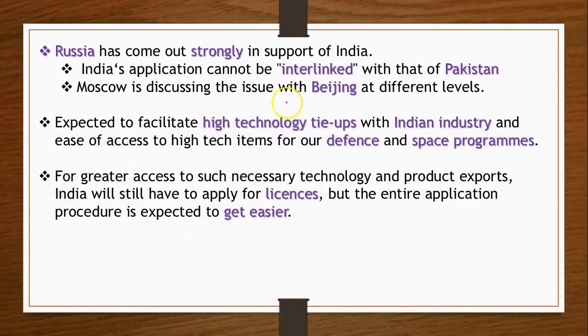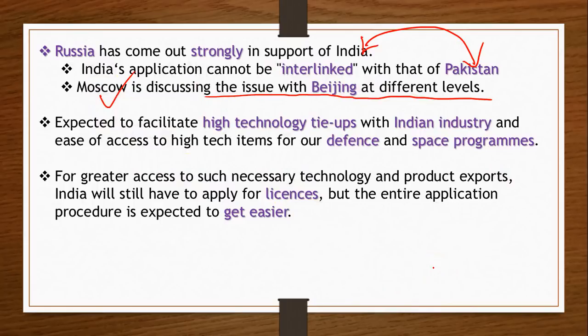Even Russia has strongly denied China's interlinking of our country with Pakistan. Russia has said that there is no way you can compare India with Pakistan, right? Both these countries are totally different from each other. Russia has supported us, and Moscow is discussing the issue of India's entry into NSG with Beijing at different levels, right? From foreign secretary level to president level. It is working for us. Moscow is ensuring that we get an entry as soon as possible.